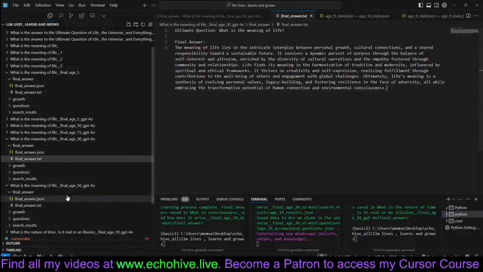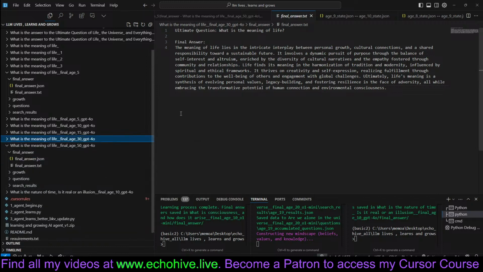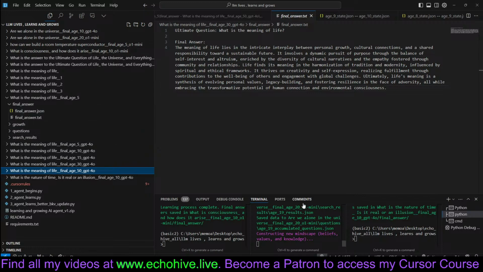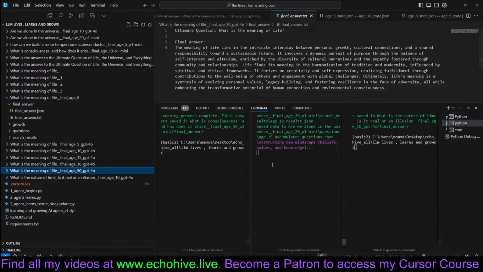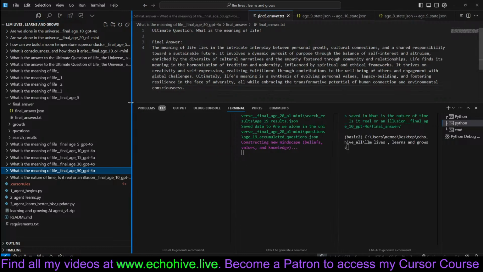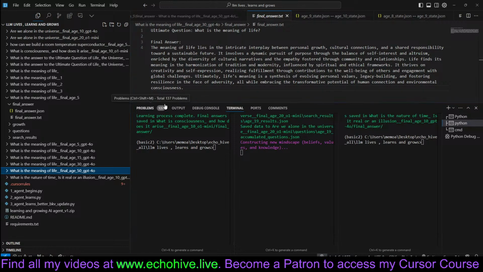So this is the maximum that I've run it to, age 50 with GPT-4o. So I haven't run it longer than that. I would like to. Maybe I'll do a live stream and maybe try to get a web app like this going, so anybody who is interested can try it with their own API keys. So this is it in a nutshell.